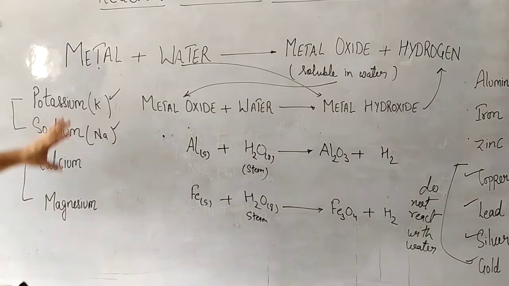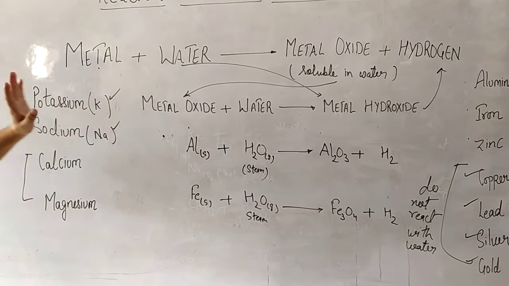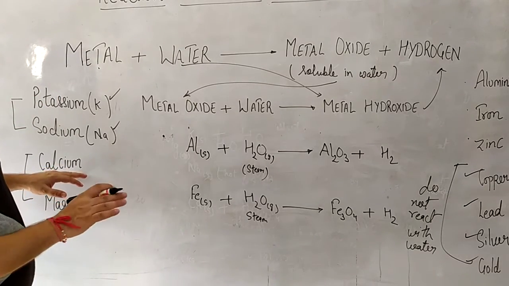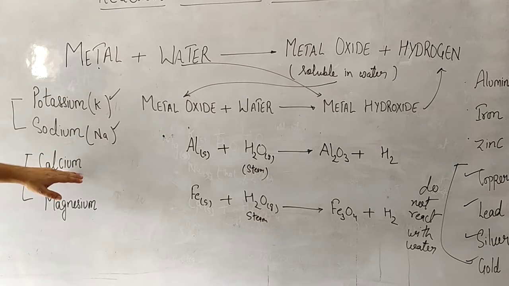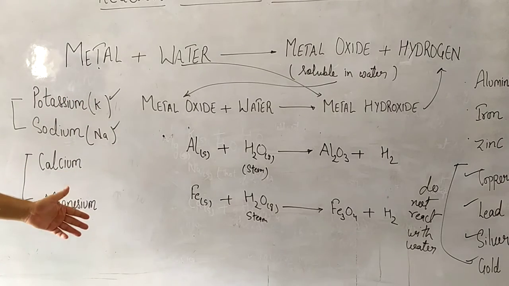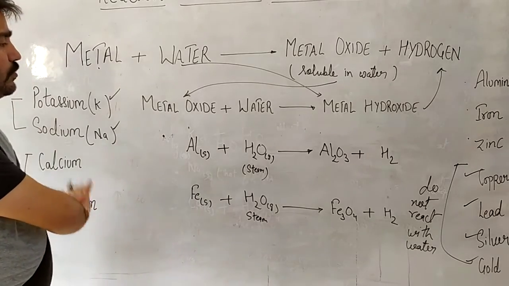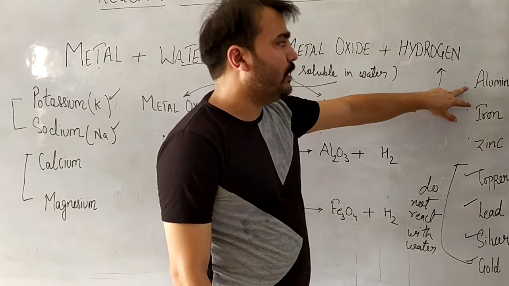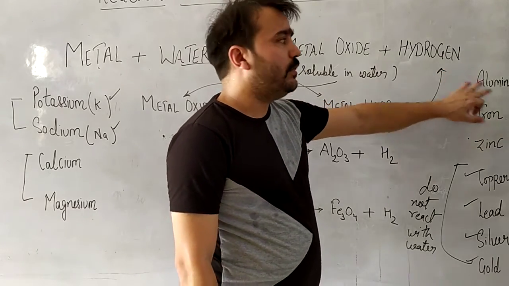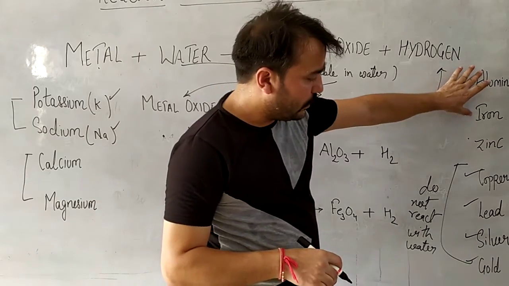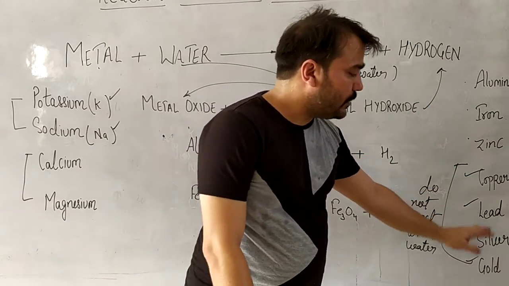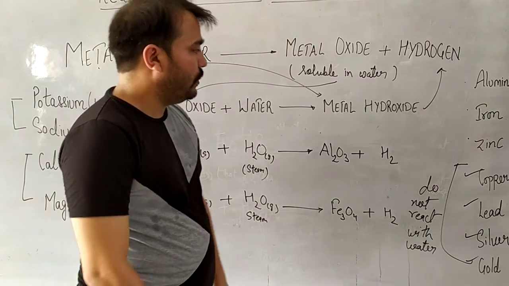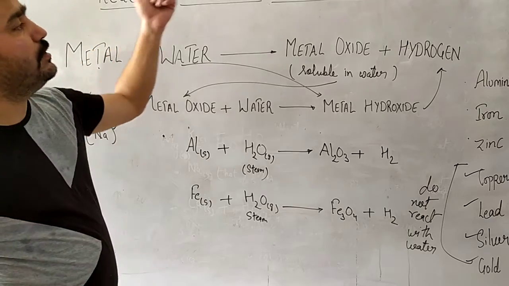So what we have seen is these being very reactive, react with cold water vigorously, violently. These two, calcium, react with cold water but not as violently as these two. So this is less reactive. Magnesium requires hot water to react. It does not react with cold water. Aluminium, iron and zinc react with steam. So they do not react with cold water or hot water. We need even higher temperature for the reaction to occur. And finally, copper, lead, silver and gold. These four do not react with water at all. So that is all about the reaction of metals with water.